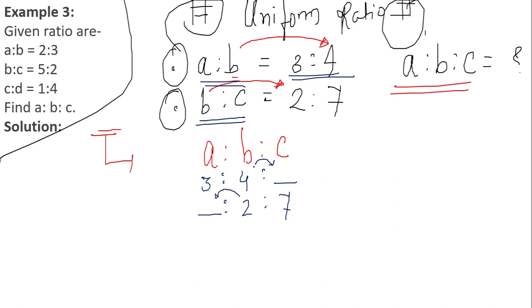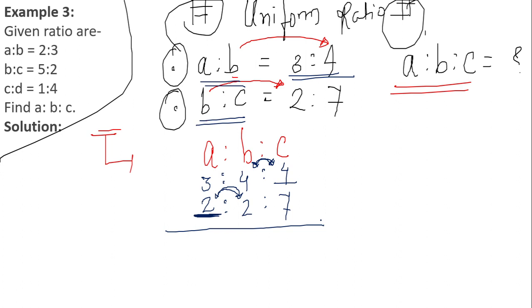For C, this is the vacant space, and the neighbor is 4. The neighbor value is 4, so I'll write here 4, the exact value of the neighbor. For the vacant space of A, the neighbor is B, whose value is equal to 2 parts. So I'll write here as well 2 parts. This is the only concept that you have to understand: whenever vacant spaces are created, just write the neighbor's value as it is.